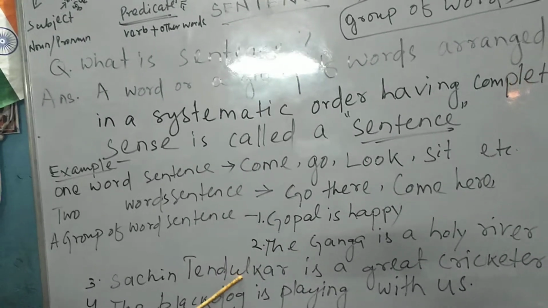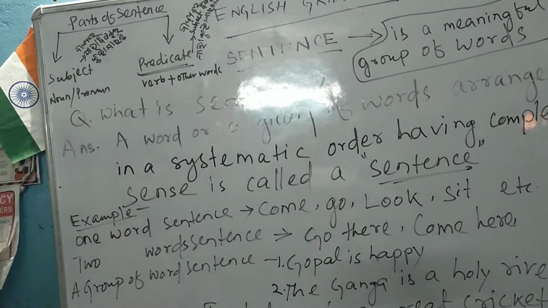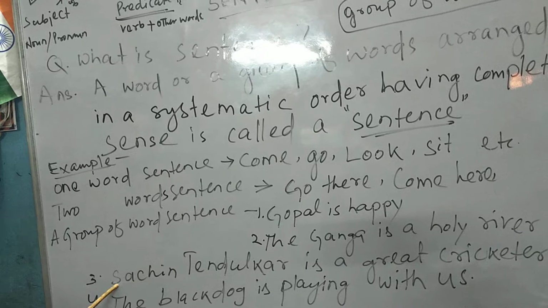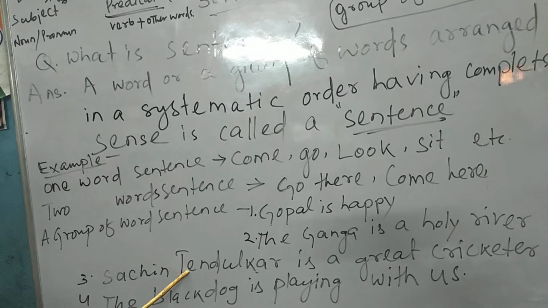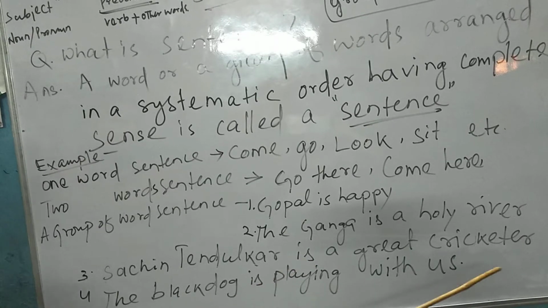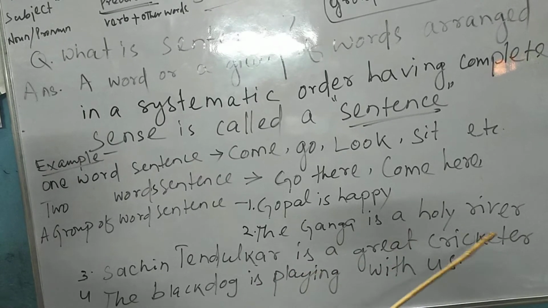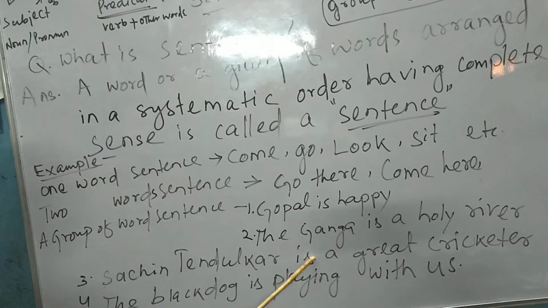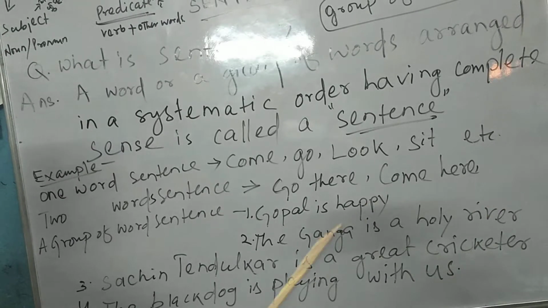Sachin Tendulkar is a subject. That means Sachin Tendulkar is a naming word and it is a subject. Then "is a great cricketer" is the predicate in this sentence.